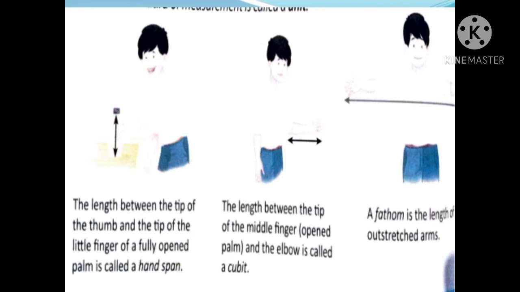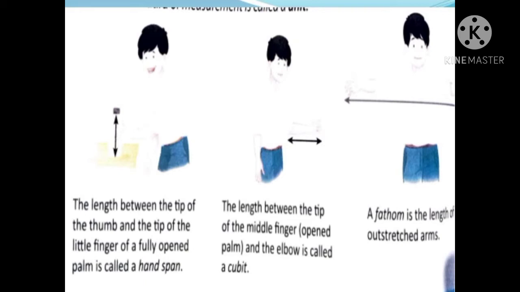The next one is the length between the tip of the middle finger of the open palm to the elbow, which is called a cubit. So your entire lower arm, from your elbow till the tip of the middle finger, is called one cubit.